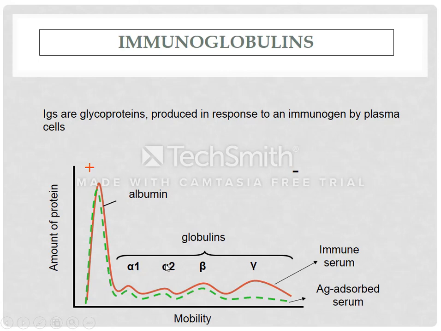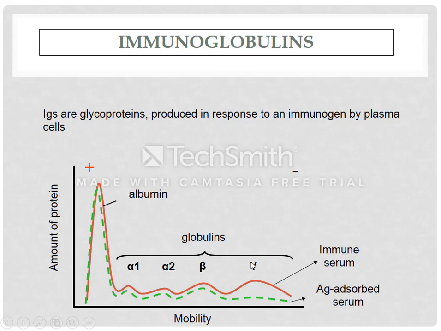This is a protein electrophoresis of serum. This graph shows that in the plasma or serum there is the highest concentration of albumin, and there is a little percentage of globulins. There are various types of globulins, for example alpha 1, alpha 2, beta and gamma. Immunoglobulins belong to the gamma globulins, which are present in the plasma or serum.